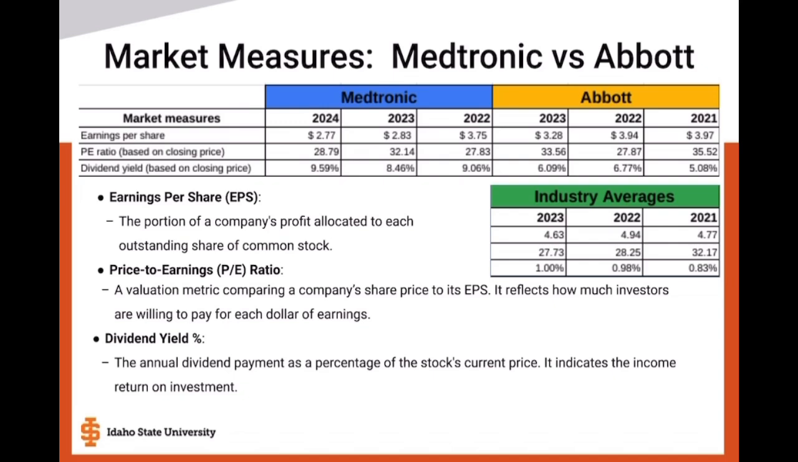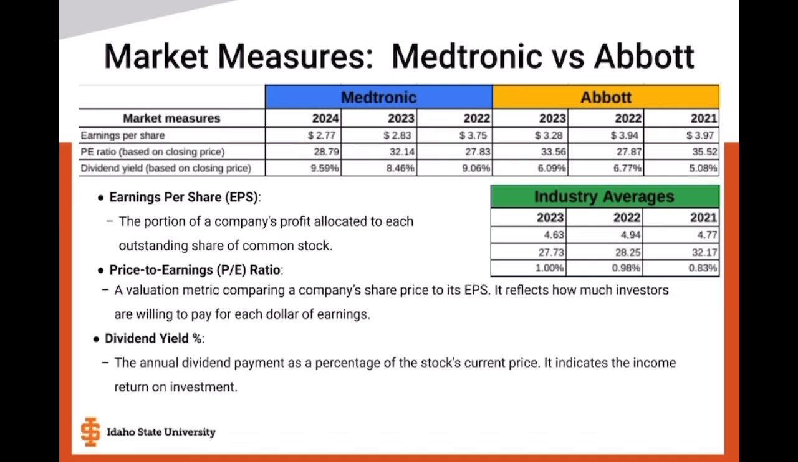Lastly, dividend yield, the annual dividend payment as a percentage of the stock's current price, indicating the income return on investment. Medtronic and Abbott both have insanely high dividend yields relative to the industry average. Medtronic reported 9.59% this year, 8.46% the year prior, and 9.06% in 2022. Medtronic's dividend yield has been steadily increasing from 2022 through to this year.